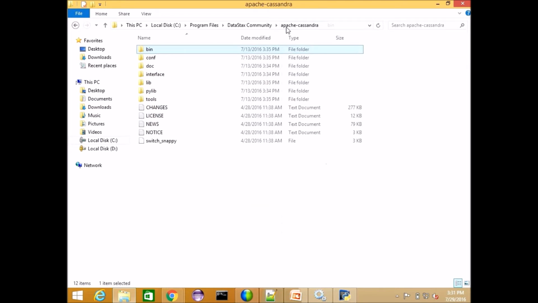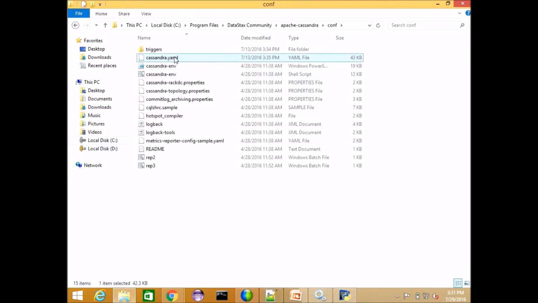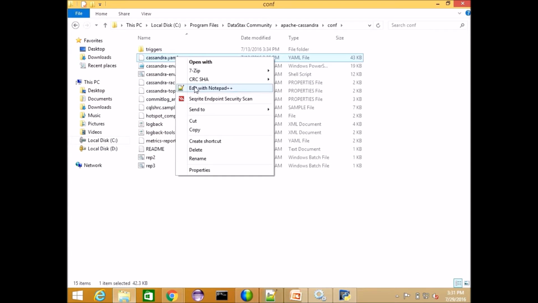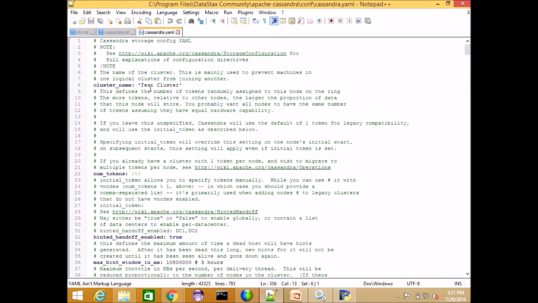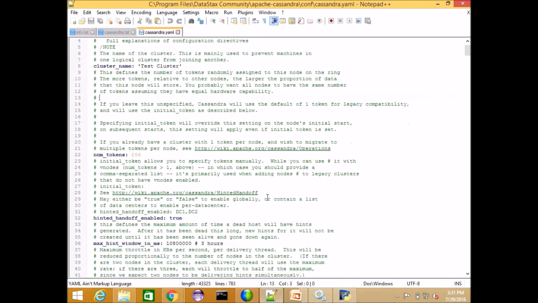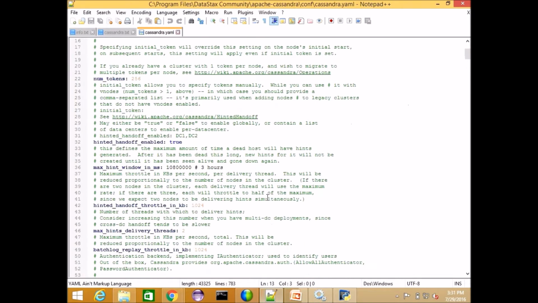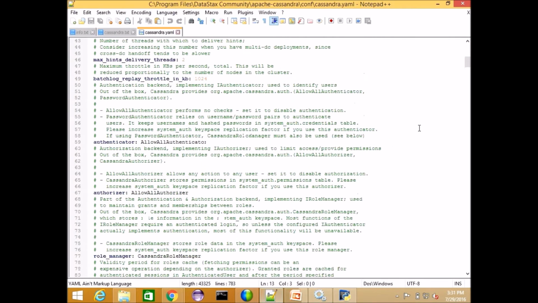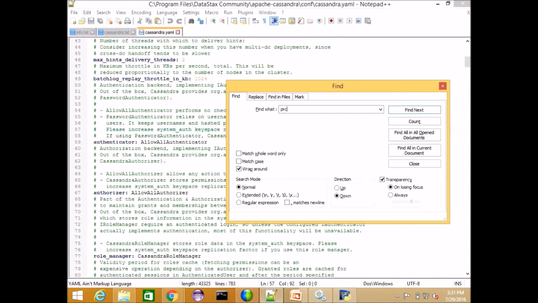Next, this is the main conf folder. Here is cassandra.yaml, the configuration file for Cassandra. Once you open this, here we can mention the cluster name. By default it is Test Cluster, but we can change it to whatever name we want, following some rules. This is all commented code. We can read and change the cluster name, and some configurations are done here, like RPC address, remote procedure call.